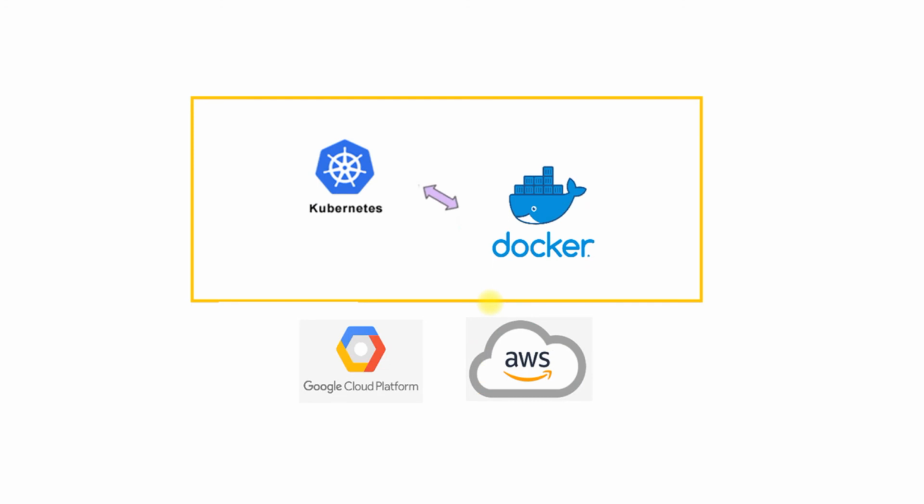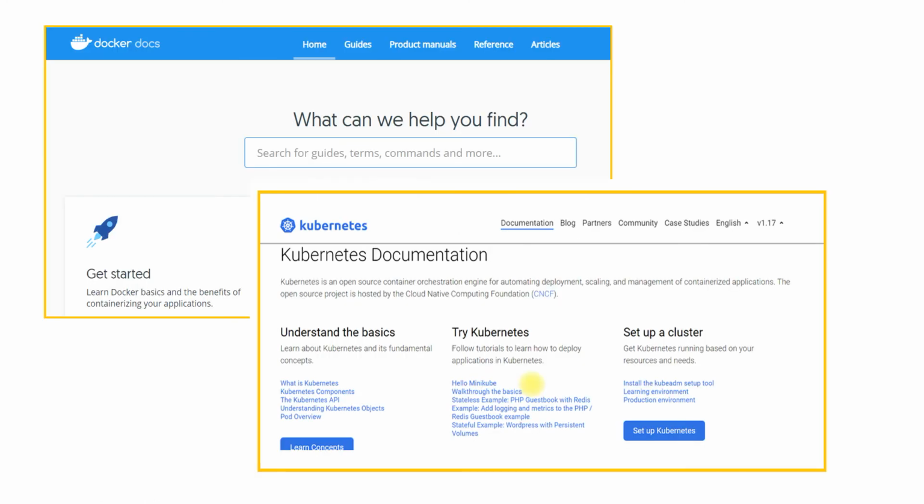Coming to the end, we have gone through the different Docker terms, and we mentioned that Docker is an underlying technology which helps in running the containers, and Kubernetes is a management or orchestration tool to manage different Docker containers. This environment or infrastructure will be provided by Google Cloud Platform or AWS in the cloud environment. To know more about Docker and Kubernetes, you can go through these websites, which help in understanding Docker and Kubernetes in more detail.